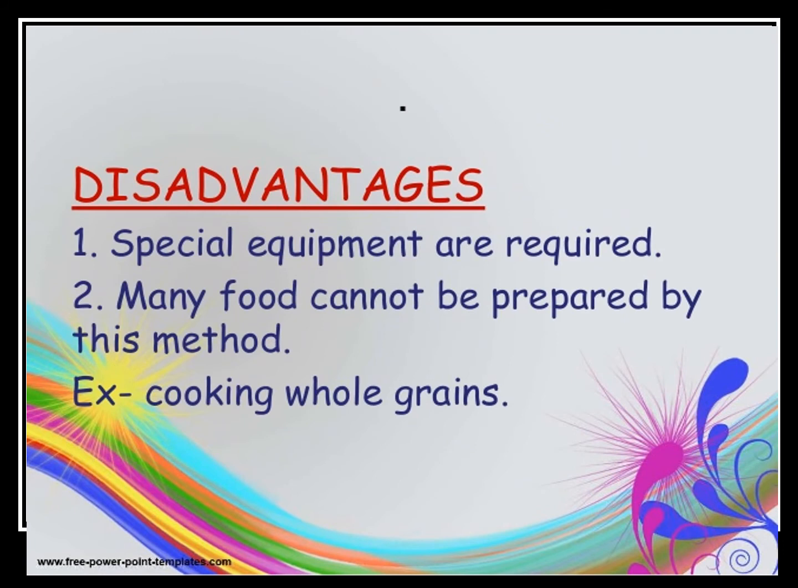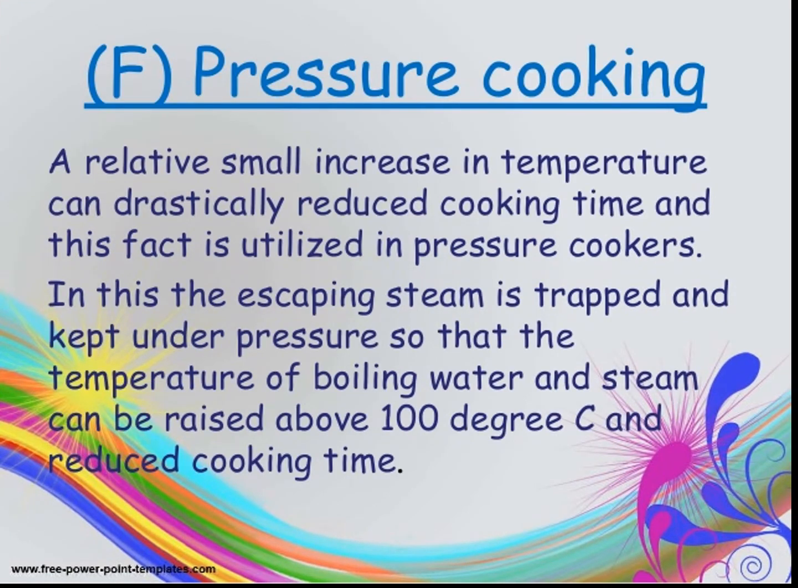There are some disadvantages, like special equipment is used for the cooking purpose. Many foods cannot be prepared by this method, for example, cooking whole grains. Then the last method is pressure cooking. A relatively small increase in the temperature can drastically reduce cooking time, and this fact is utilized in a pressure cooker system. In this, the escaping steam is trapped and kept under pressure so that the temperature of boiling water and steam can be raised above 100 degrees Celsius and the cooking time reduced.